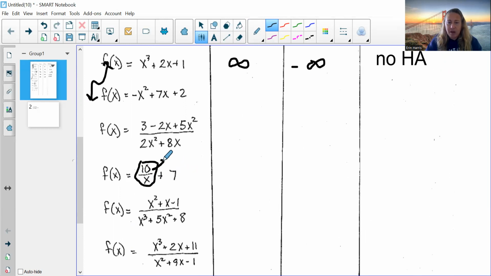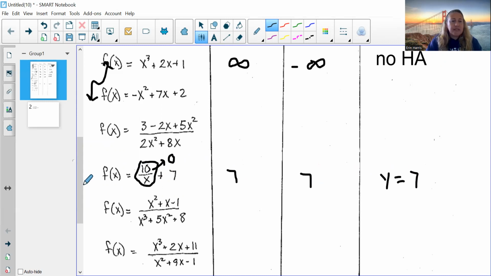This goes to 0. This really reminds me of the bowling example, where we have some constant over x plus something, okay? And so this part goes to 0. I'm left with a 7 here, a 7 here, therefore y equals 7.